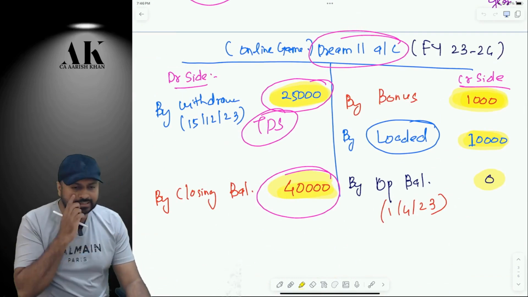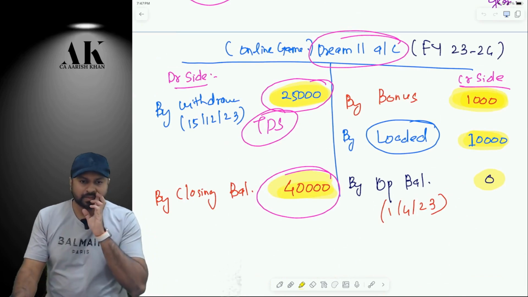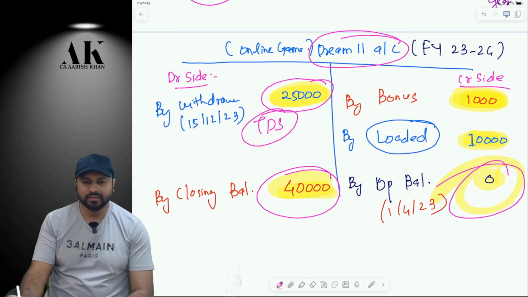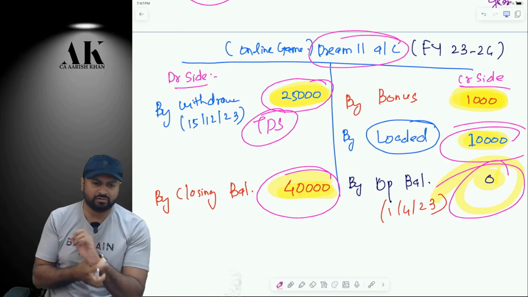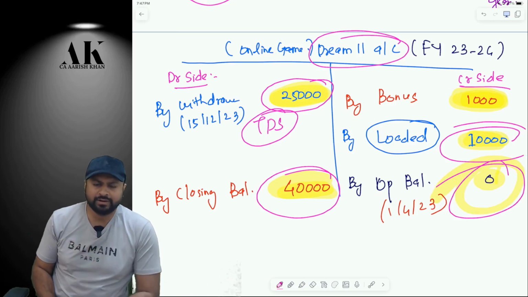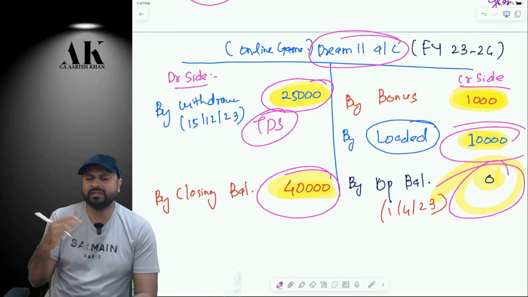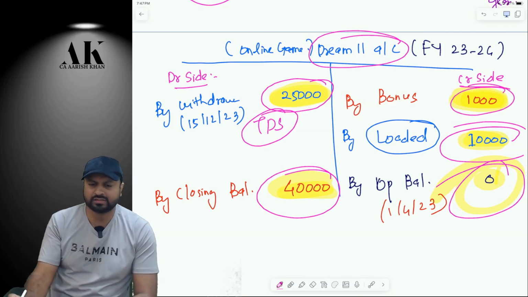Coming to the original example which I took at the beginning of the discussion, before I started the rule. Opening balance was 0 rupees. Then I loaded 10,000 rupees from my bank account, ICICI bank account, into my Dream 11 account, so that I can play with that money. Now, for a few months I was not using it, so they provided me 1,000 rupees as a bonus, tempted me, so that I can play with that.